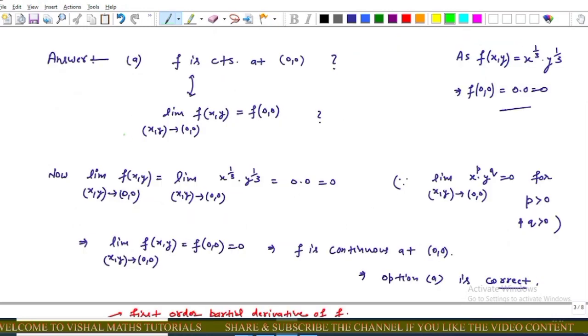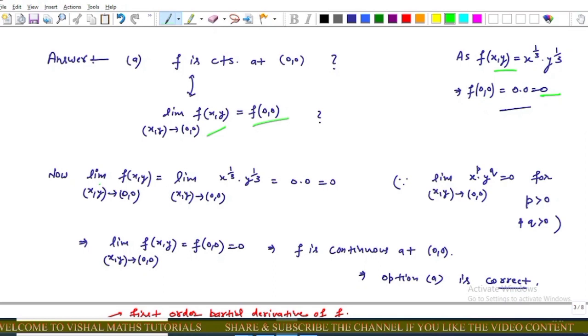Now come to explanation. For this question, if function is continuous at (0, 0), this implies that the limiting value of function at (0, 0) must be equal to its functional value, that is f(0, 0) must be equal to this limiting value. Now from the given function, f(0, 0) equals 0 into 0 equals 0, simple.